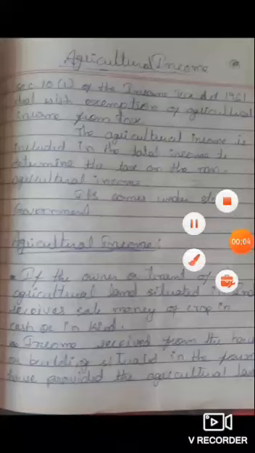So today's topic is agricultural income. Under the Income Tax Act 1961, Section 10(1), agricultural income is exempted from income tax, because agricultural income is included in the state list. It is related to the state government, so that is why it is exempted from income tax.